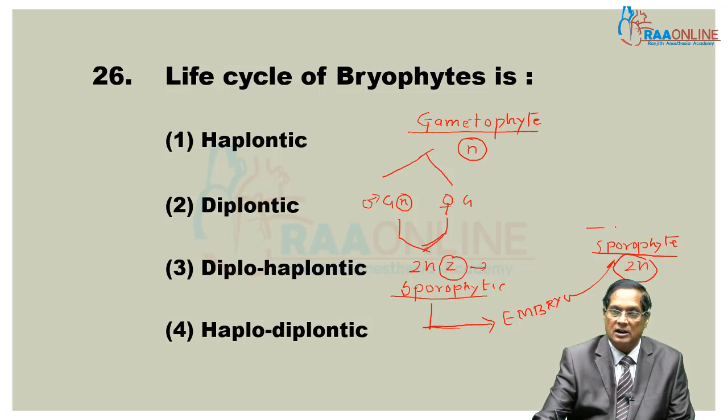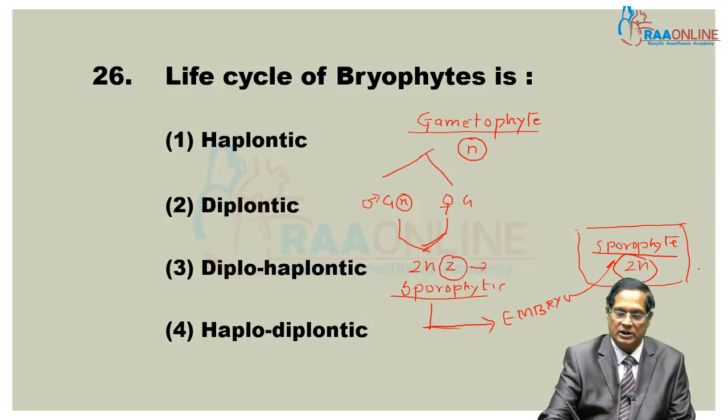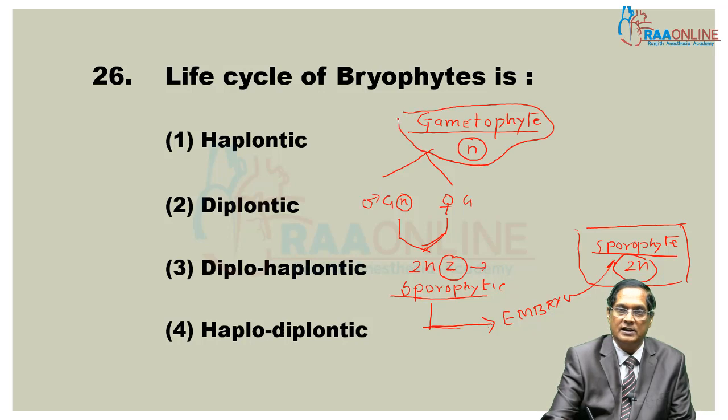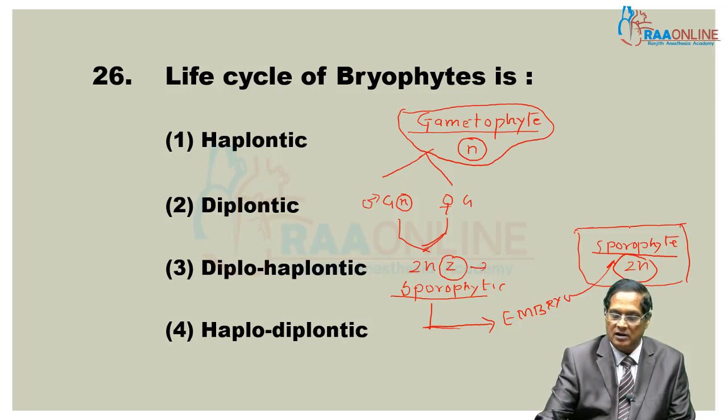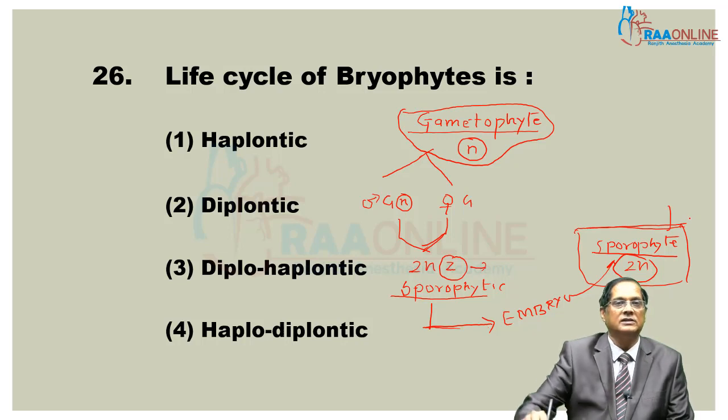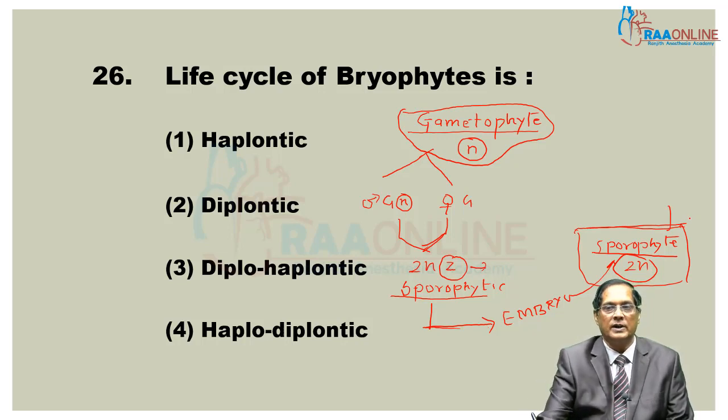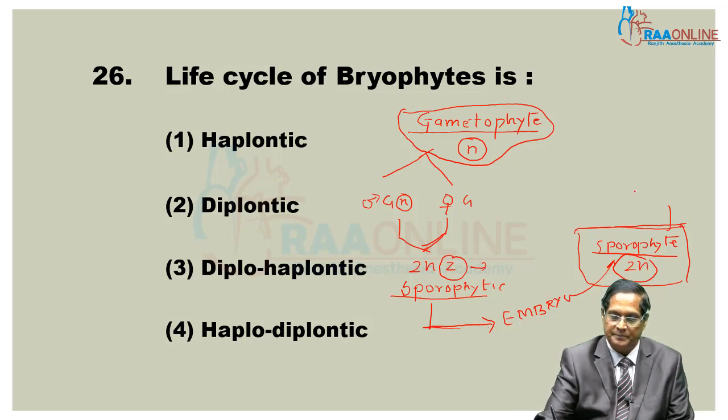But it is the alternating generation, for a shorter duration. This is the main generation, the gametophyte, and the alternate generation, that is the sporophyte. It is distinct and clearly visible in bryophyte, though it is dependent on the gametophyte.